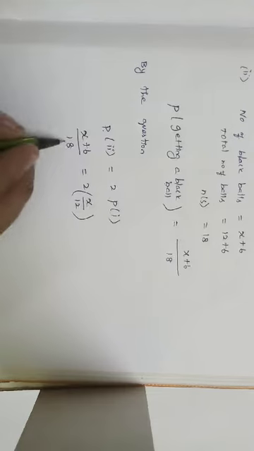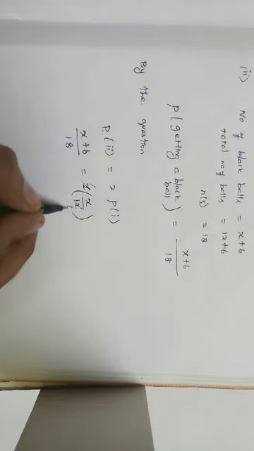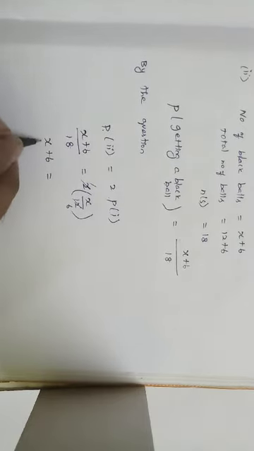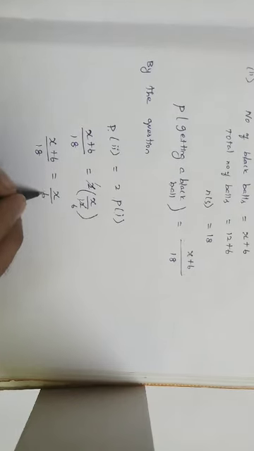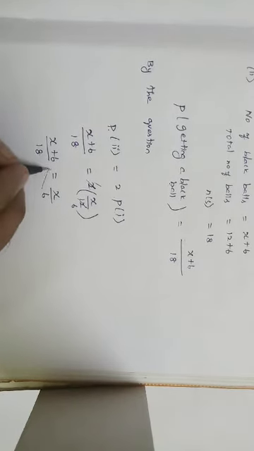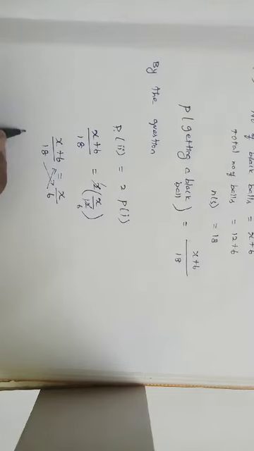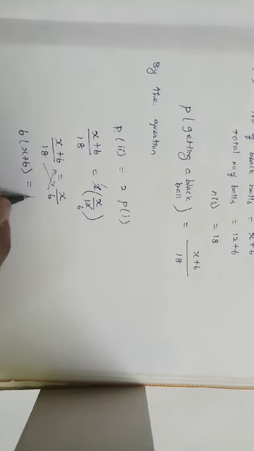Simplify. x plus 6 divided by 18. Is it possible to cancel? 12 is 6 times 2, so x plus 6 divided by 18 is equal to x by 6. With cross multiplication, taking 6 to the LHS and 18 to the RHS, it becomes 6 into x plus 6 is equal to 18.